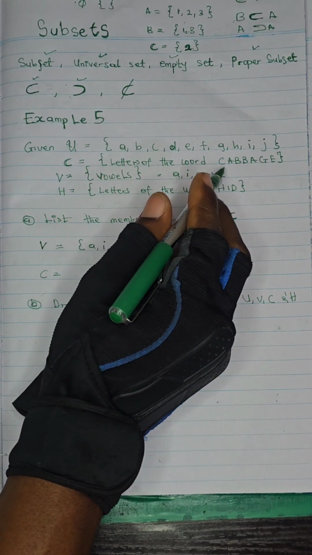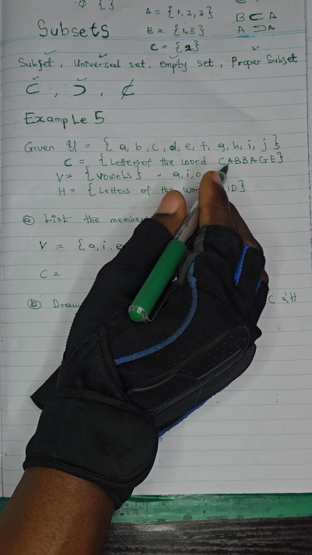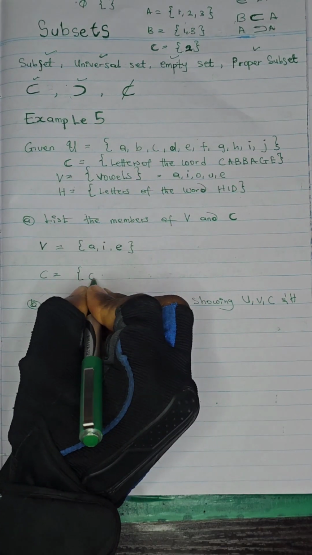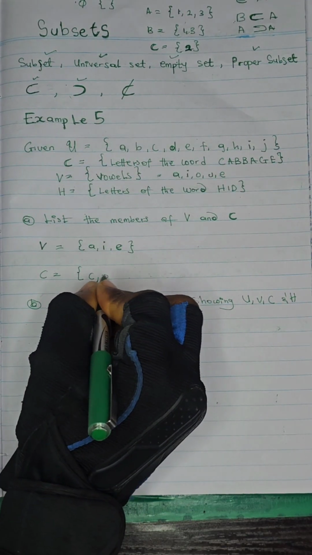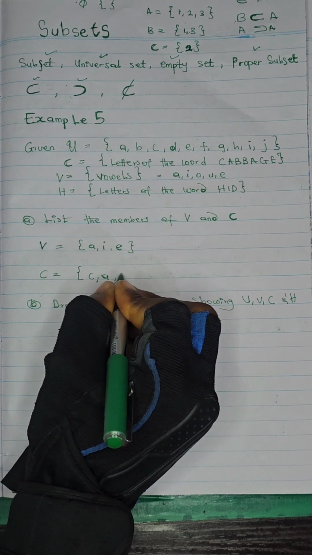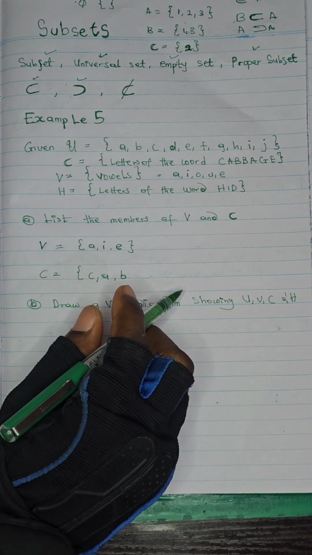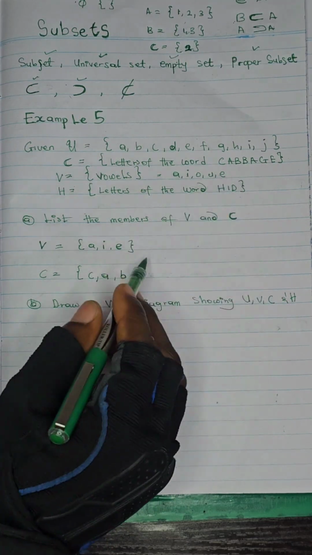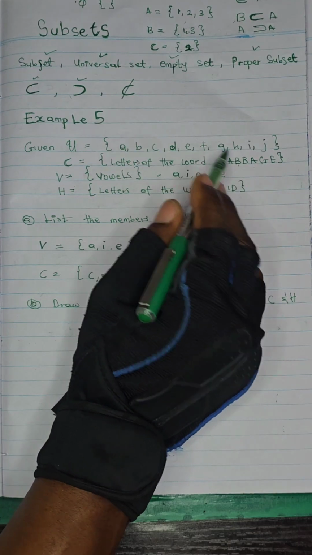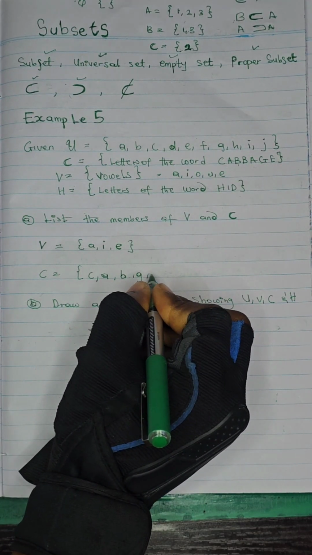C is the letters of the word cabbage. So let's go. We have C. C is in the universal set, so C will be there. A is in the universal set, so A will be there. B is in the universal set, so B will be there. Mind you, remember in a set, repetition is counted as one. So don't repeat this B and don't repeat this A. G is there, while E is also there.